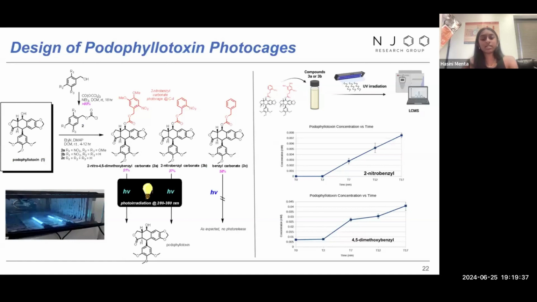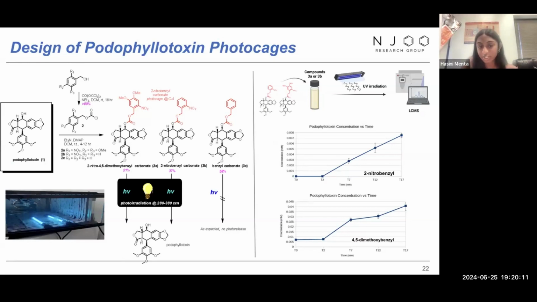Our first synthesis has as its starting material 2-nitrobenzyl alcohol, and the second starting material is 4,5-dimethoxy-2-nitrobenzyl. So we were able to form two different carbonates, the 2-nitrobenzyl and the 4,5-dimethoxy carbonate. And once we were able to make these original chloroformates, they were attached to podophyllotoxin, where we were able to make the final photocage compounds.